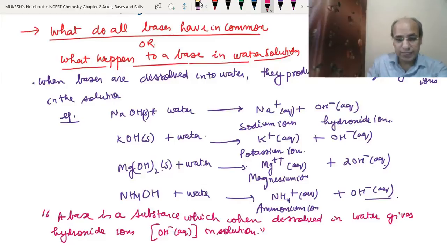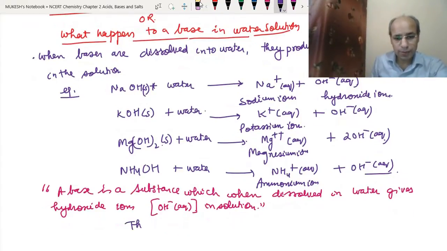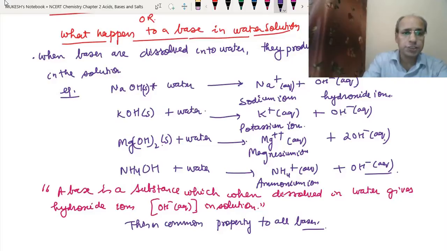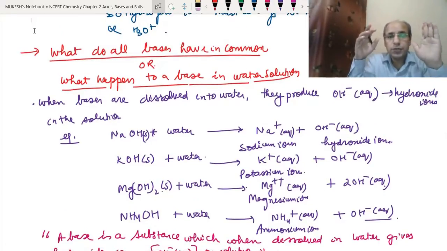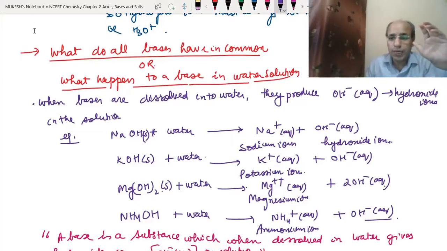Okay, so we can say that this is the common property to all of these. Now let's repeat. Whenever we dissolve any base into water, in the aqueous solution, it will produce hydroxide ions. Any base you take will always produce the hydroxide ion, because the basic behavior of the bases is because of the hydroxide ion.